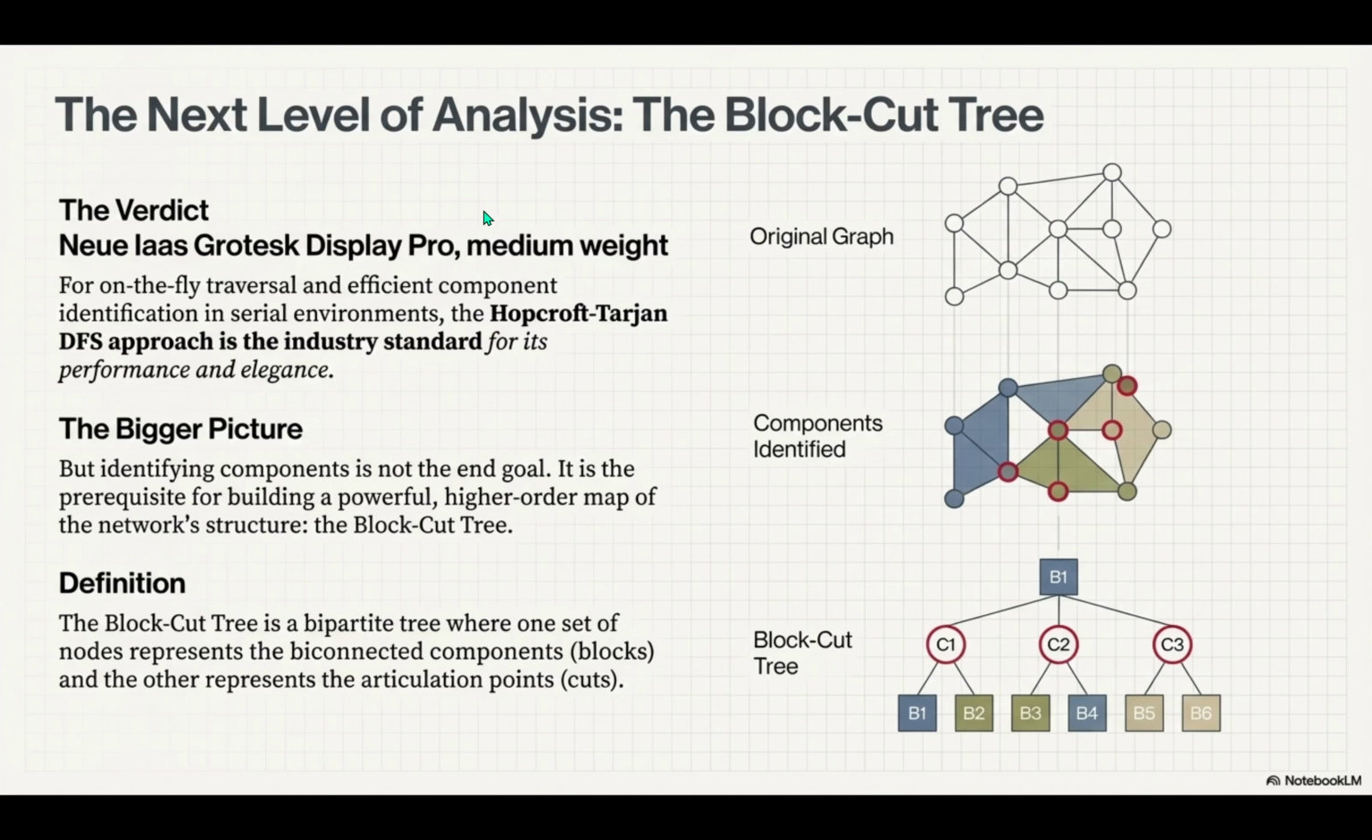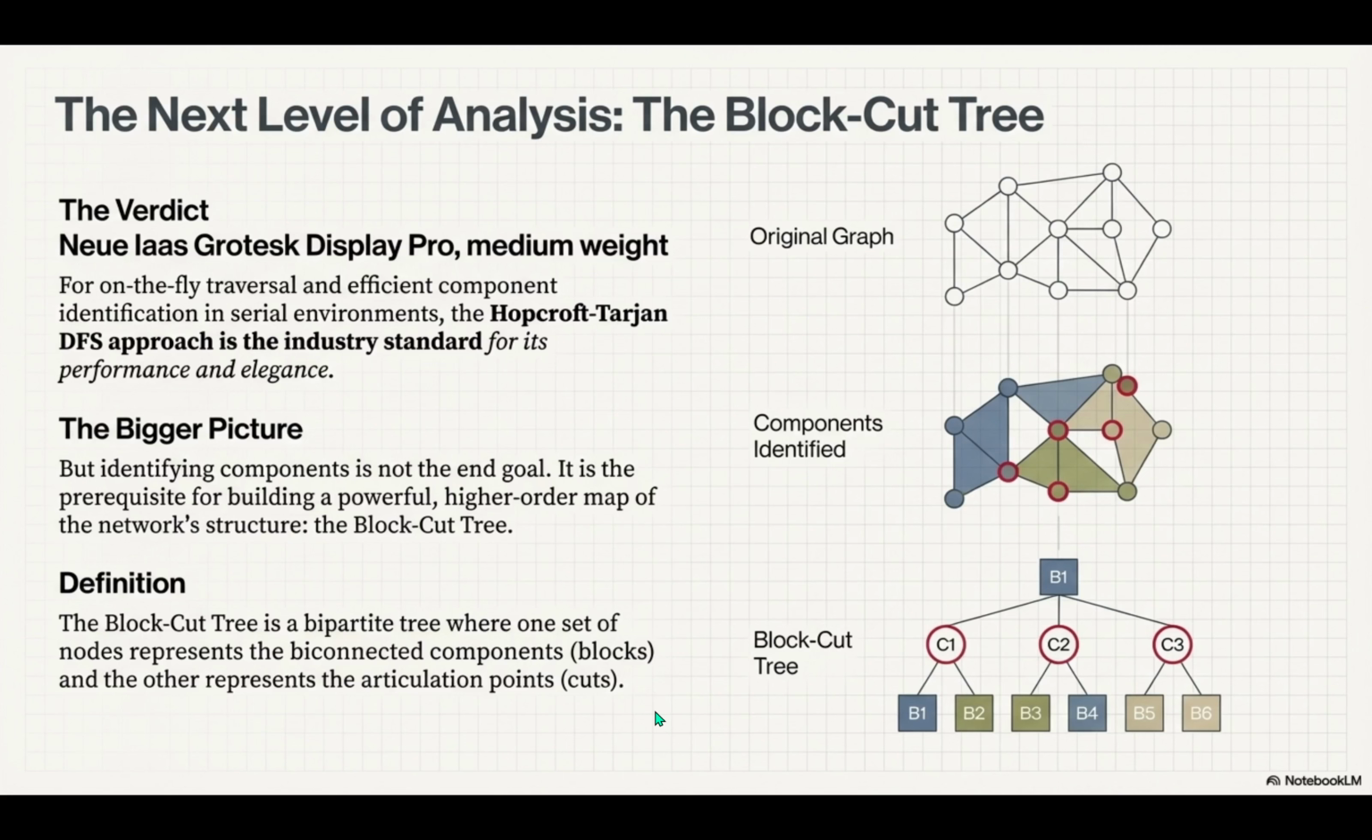Imagine taking your messy, complex network and flattening it into a simple bipartite tree. The nodes in this new map represent two things. One type of node represents the blocks, the components we just found. The other type represents the cut nodes, the articulation points. And the edges in this new tree? An edge just connects a block node to a cut node if that articulation point is physically part of that component. And the advantage is that in a tree, there's only one path between any two nodes. No more cycles, no more confusion.